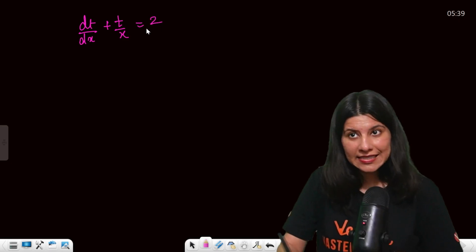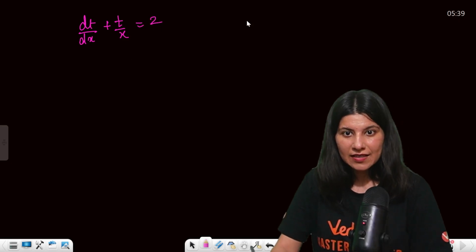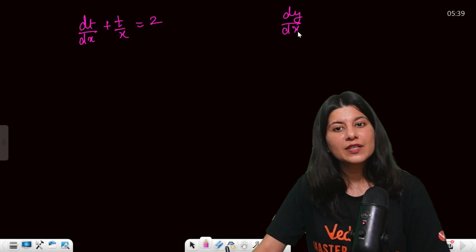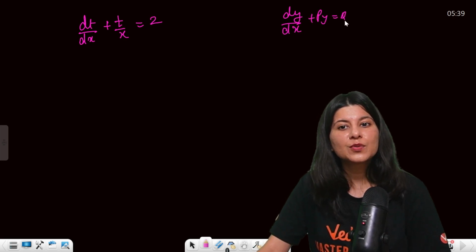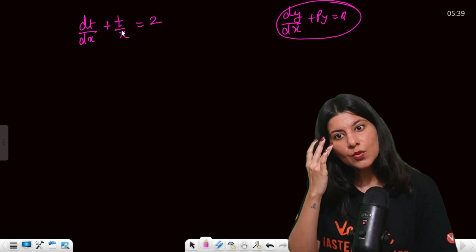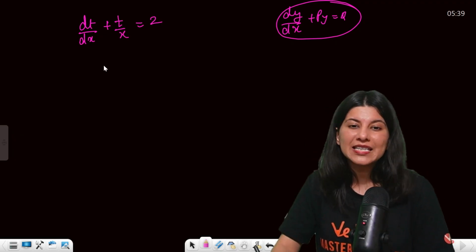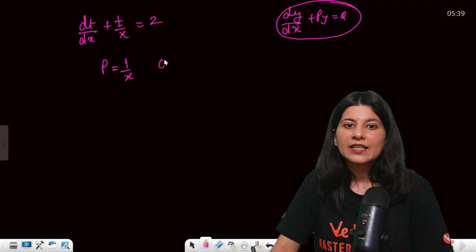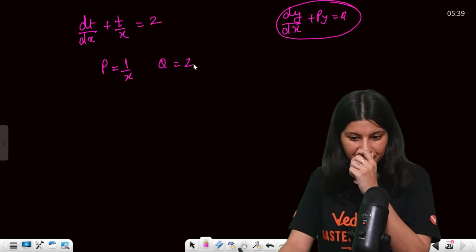Now this is a linear differential equation, right? Because the original one is what? dy by dx plus py equals q, where p and q are functions of x. So here p is 1 by x and q is just 2, right?